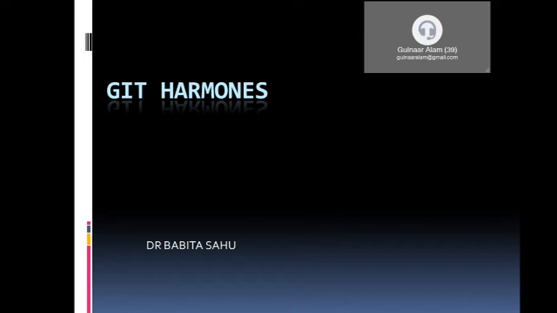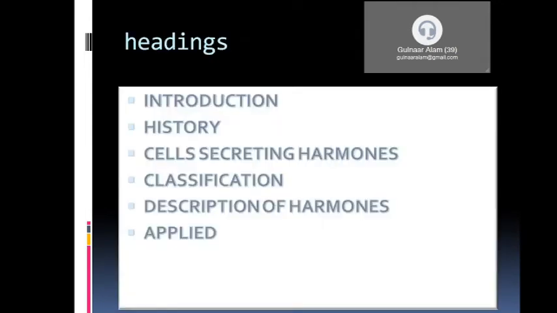Secretion, gastric hormone. Okay, I am going to cover this topic under these headings: introduction, history of hormones, cell secreting hormones, classification of hormones, description of each and every hormone, and applied physiology of GIT hormones. Okay, let's start with our first heading, that is introduction.